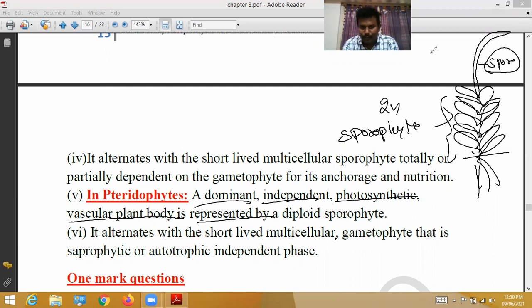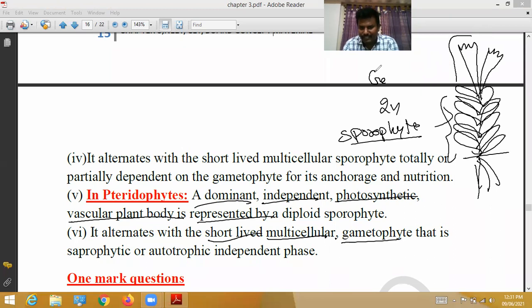Here it produces gametes. This sporophyte alternates with a short-lived multicellular gametophyte. This is called the gametophyte phase. This is saprophytic.